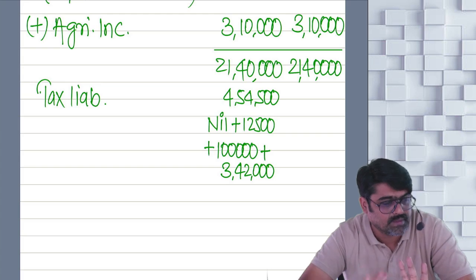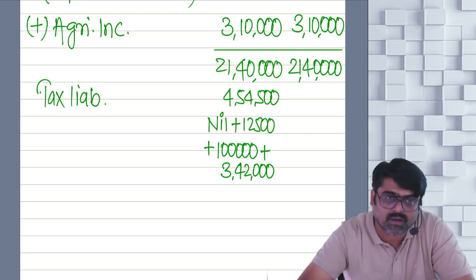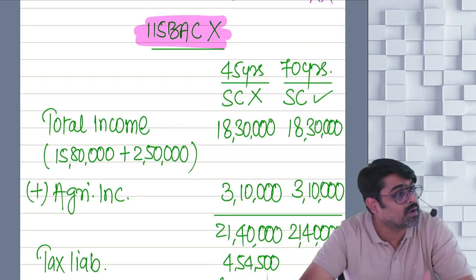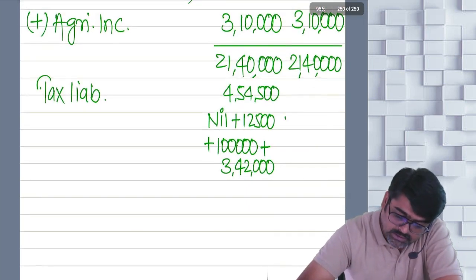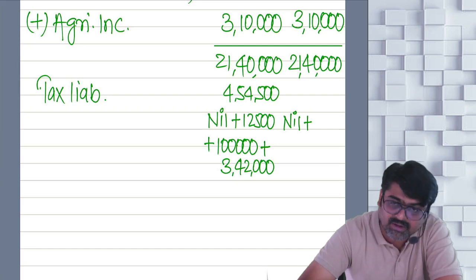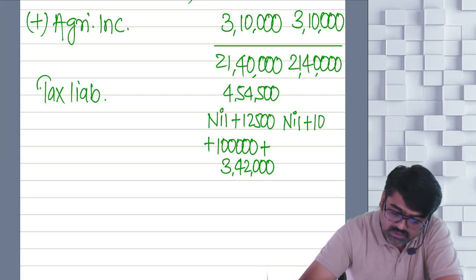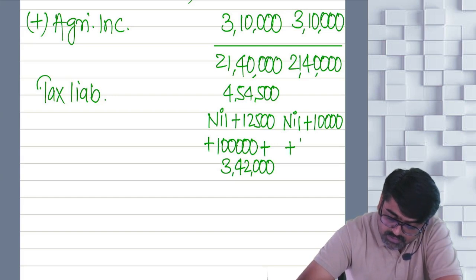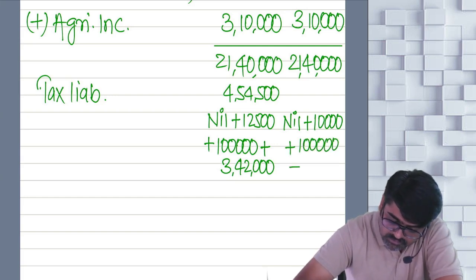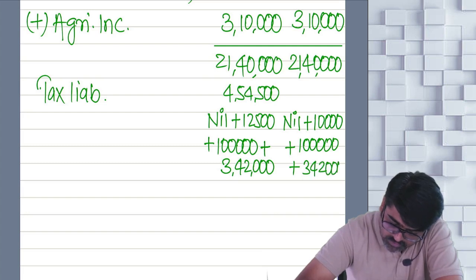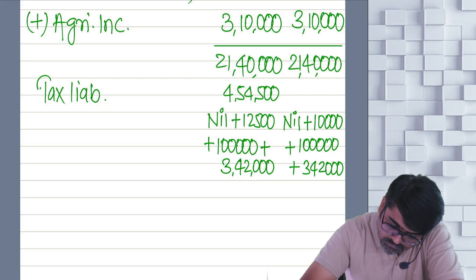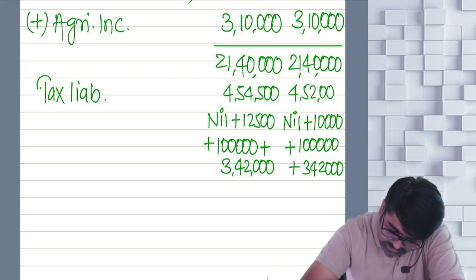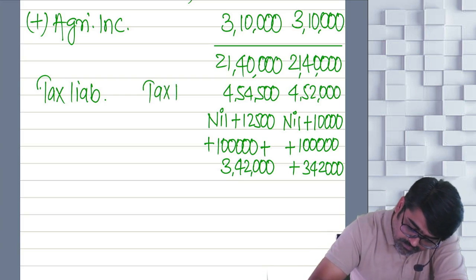Wait. This is the tax on your 21 lakh 40 if you are not a senior citizen. But what if you are a senior citizen? First 3 lakhs will be nil. Then 3 lakh to 5 lakhs. On that 2 lakh, you will pay 10,000, plus 1 lakh, and plus 3 lakh 42,000. What will be the tax over here? 4 lakh 52,000. 52 only, no? 4 lakh 52,000. Can I say this is your tax 1? Why tax 1, sir?